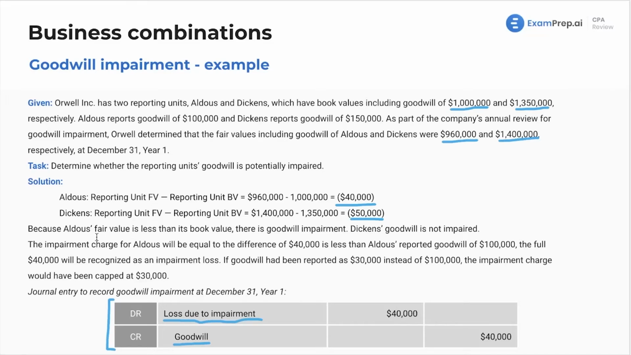And let's build on that. Because Aldous's fair value is less than the book value, there's goodwill impairment. So it's actually this goodwill that we're impairing. We have goodwill of 100. We're impairing it by 40. So now goodwill is going to be at 60. If goodwill had been reported at 30 instead of $100,000, the impairment charge would have been capped at 30, right? You can't have negative goodwill. That does not exist. There's no such thing. So like we're saying here, if goodwill impairment was $100,000 and you only have, let's say, 60 left, you cap it at 60. You can't go negative goodwill. And then here's our journal entry to write down that goodwill.